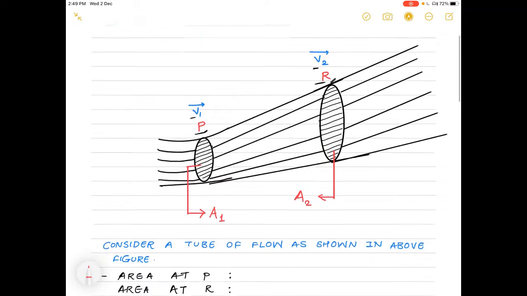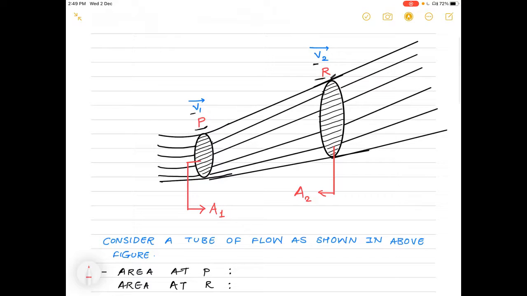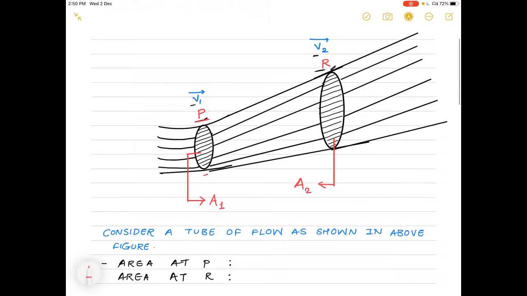For that, we have to consider a tube of flow, as you can see on the screen. What is a tube of flow, we have studied in our previous lectures. You should watch the previous videos for that. Now consider a tube of flow as shown in this figure. I have marked different areas of that tube of flow. At point P, the area of that tube is A1, and at point R the area is A2.